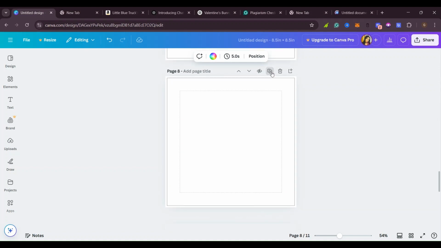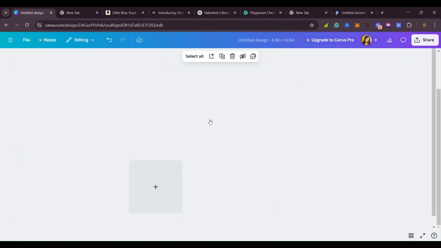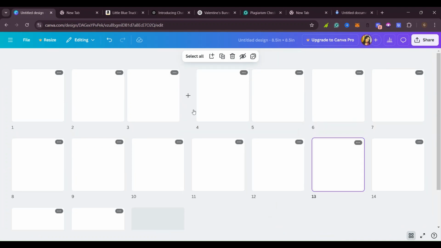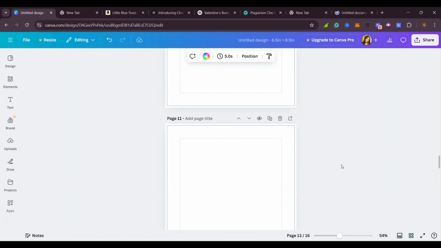But as for you, in your free time, when you are watching this video step by step, you go ahead and duplicate all your 20 pages so that you don't waste time on that. As you can see, let me show you. I've so far duplicated 13 pages, and this is how it looks like. The reason why I'm doing it, it's going to save you time. So I'll come back to my first page.